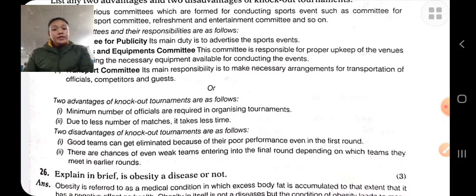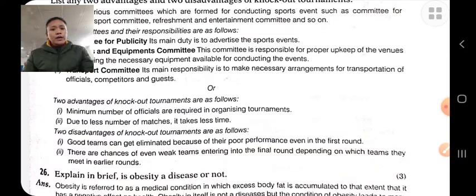Only the winner team is allowed to play the next round till one player gets to be the winner. In a knockout tournament, the advantage is that it is an economical tournament, as there are fewer matches compared to a league tournament. Therefore, a knockout tournament is economical.